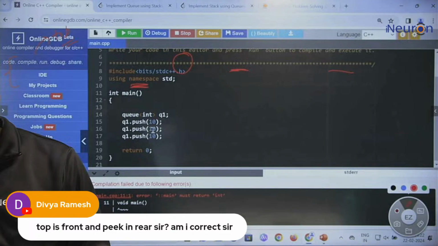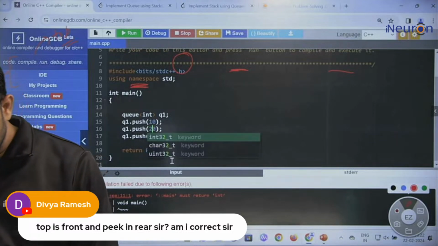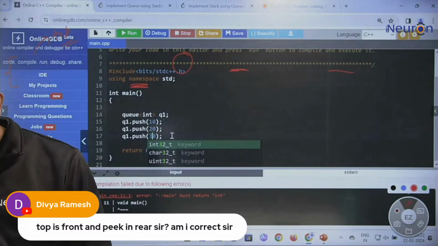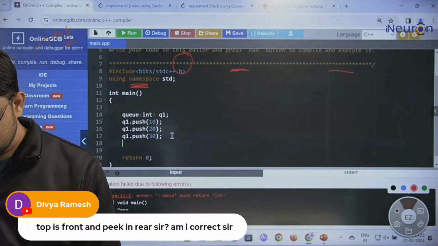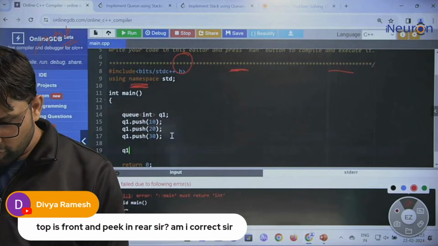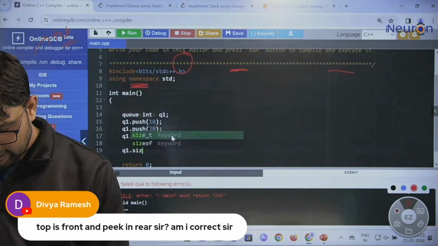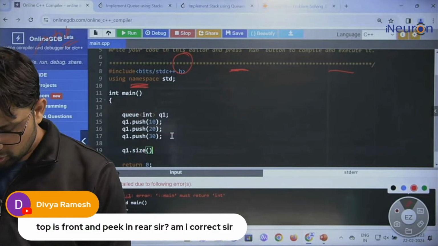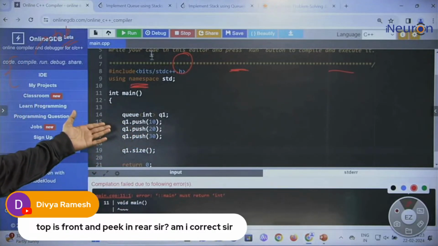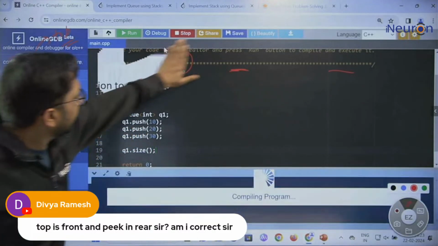So we push 3 elements: 10, 20, and 30. Now if I check Q1 dot size, what will be the size of the queue? 3 elements we inserted, so 3 must be the size. Let me run it and verify.